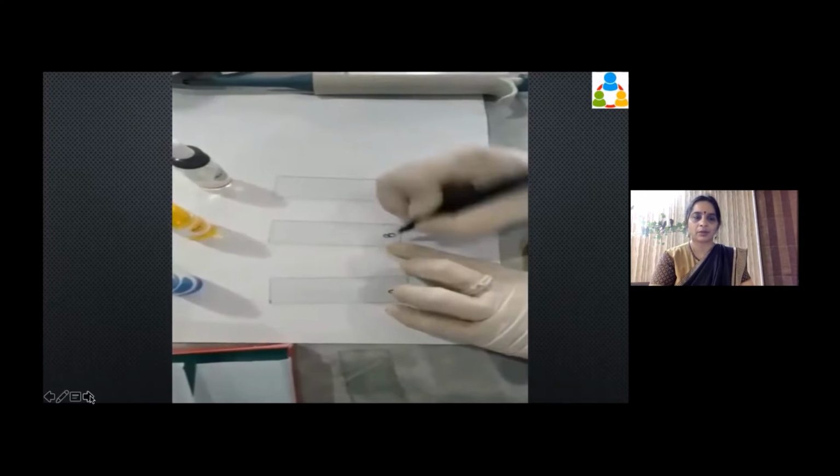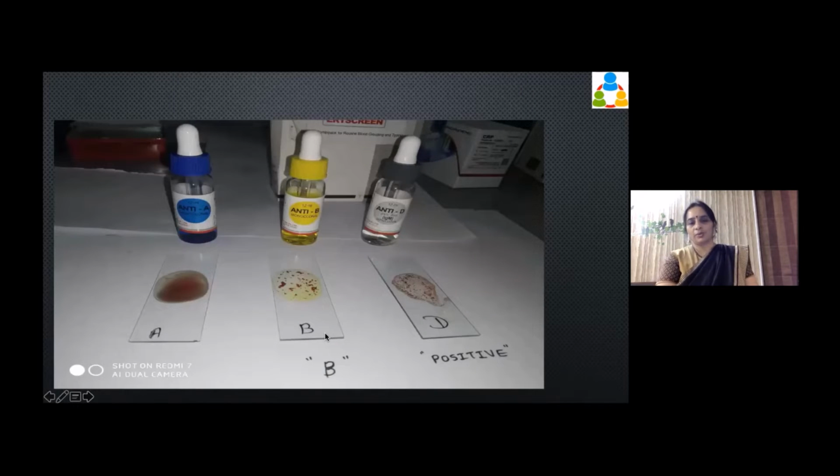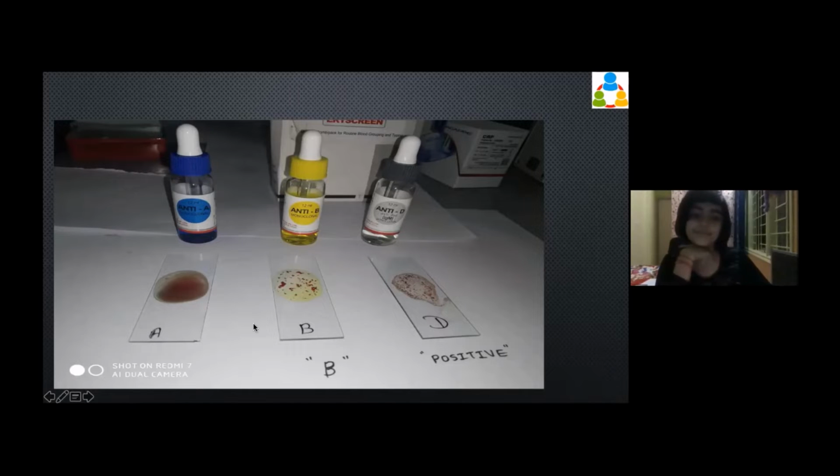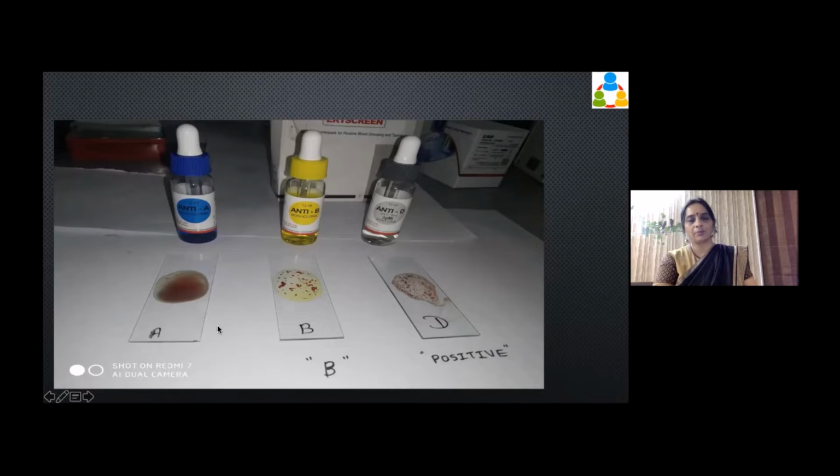So this is what you got. Now what did you get? Can you see in D also there are clumps? And in B there is clump, and in A there is no clump. Can you differentiate? Yes. Very good. So in A there is no clump, so it does not have A antigen.